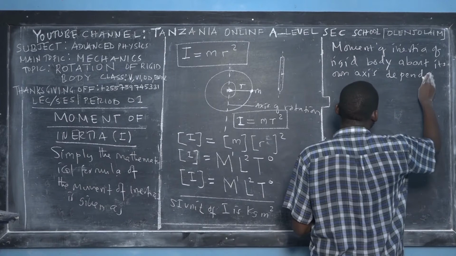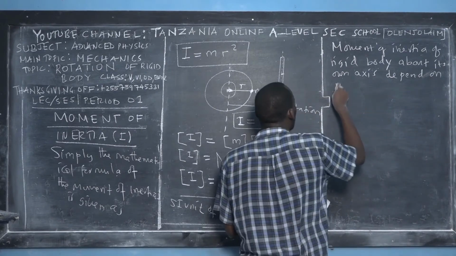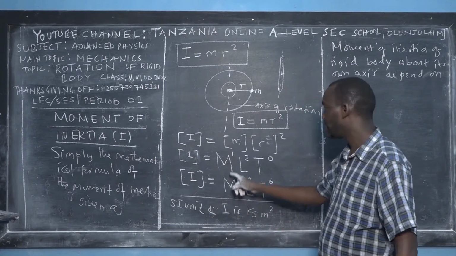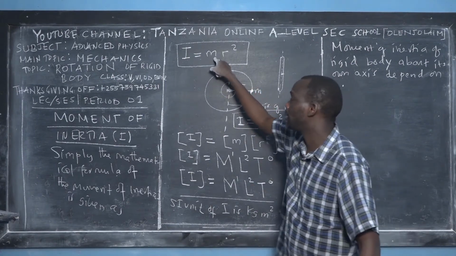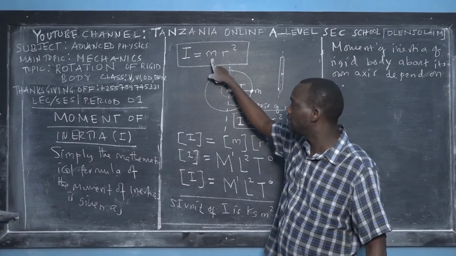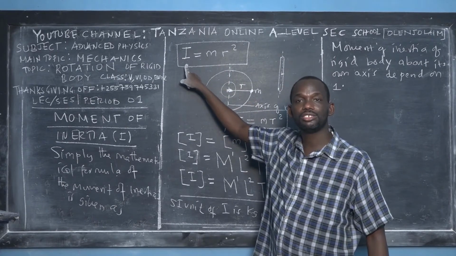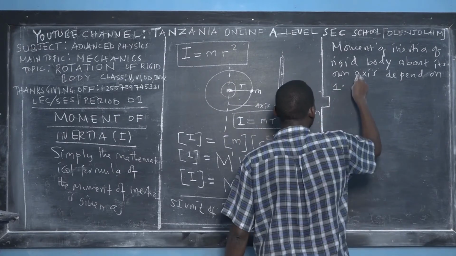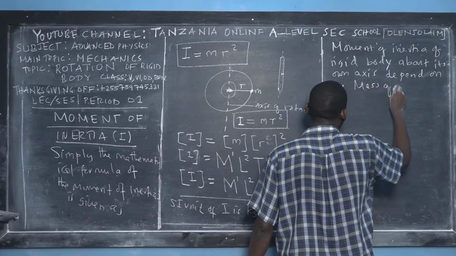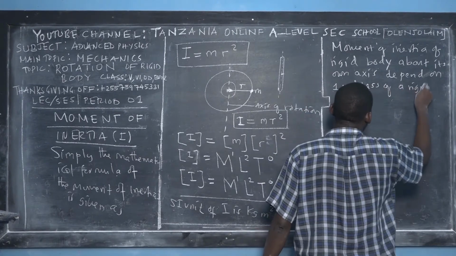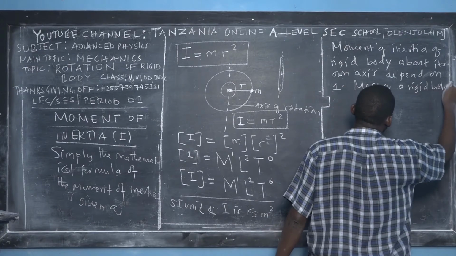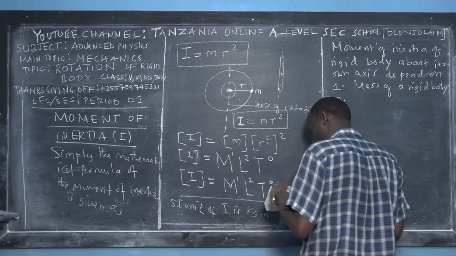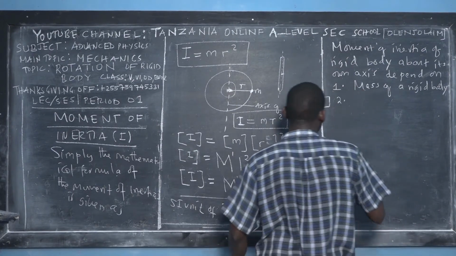Number one, first of all, from the formula, it depends on the mass of the body. You see? So if the mass of the body is large, then the moment of inertia also is large. So they are proportional. So the first factor is the mass of the rigid body.